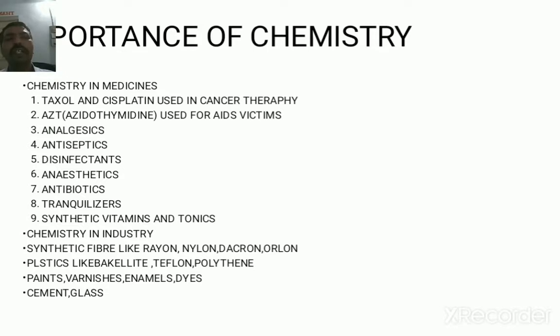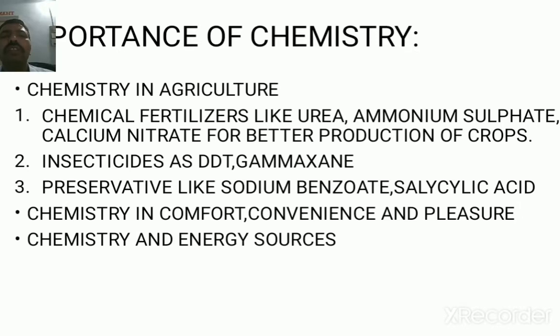Use of chemistry in industry. Synthetic fibers like rayon, nylon 6, nylon 6,6, dacron, that means terylene, orlon. These are the different synthetic fibers. Plastics like bakelite, teflon, polythene. Paints, varnishes, enamel, dyes, that means color. Use of chemistry in the cement and glass industry also.